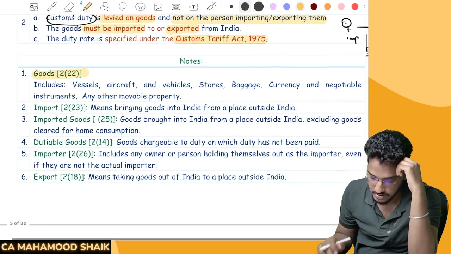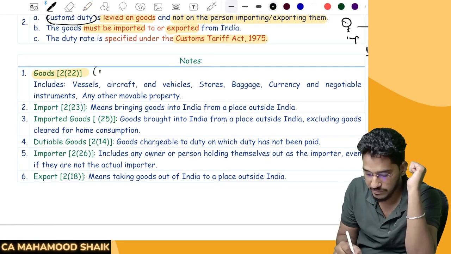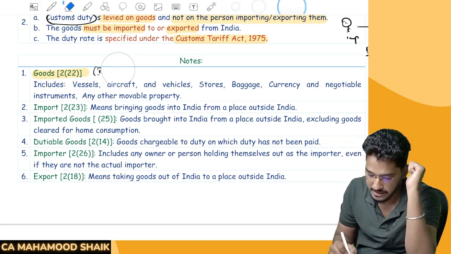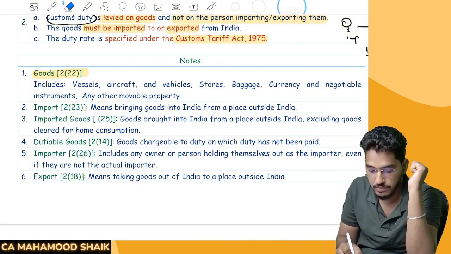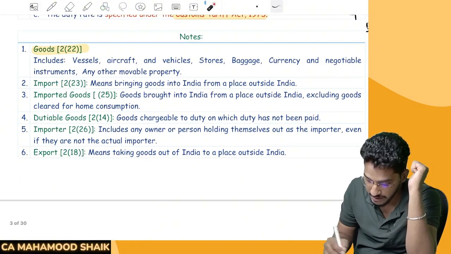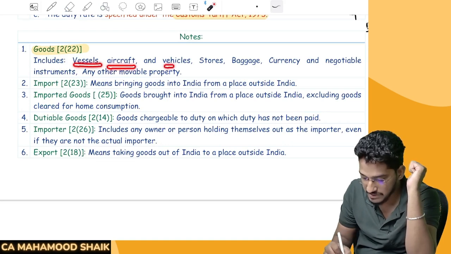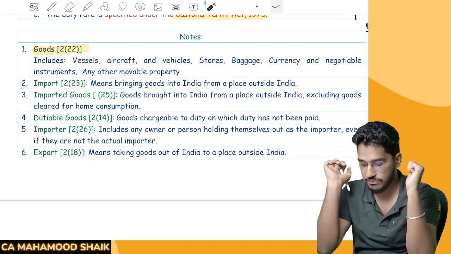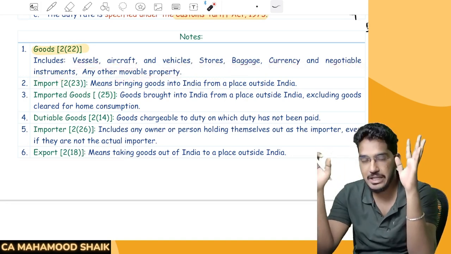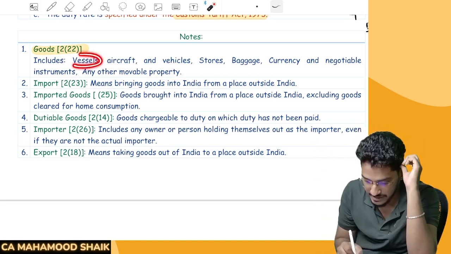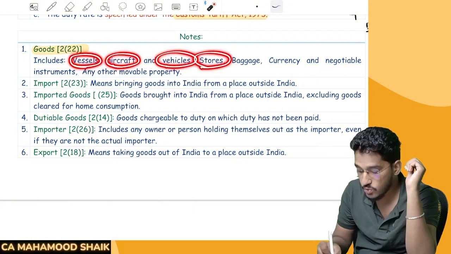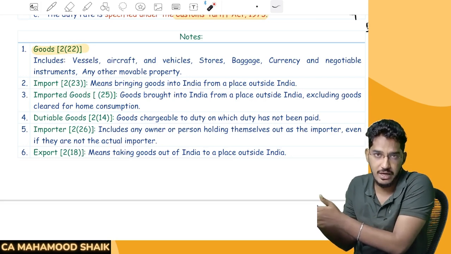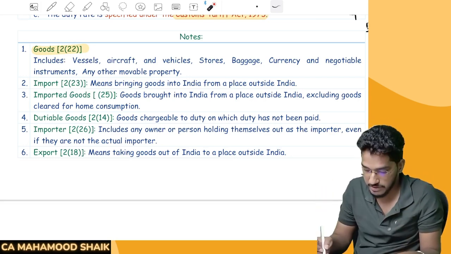Talking about goods, what is included in goods? Here they have given an inclusive definition. I have already explained in GST what is an inclusive definition and what is an exhaustive definition. But in customs, they have defined goods in an inclusive manner. It includes vessels, aircraft and vehicles, stores, baggage, currency, negotiable instruments, or any other kind of movable property. Basically any kind of movable property, which includes vessels, aircraft, vehicles, stores, and even baggage. Baggage means the luggage of the people who are traveling. All that will form part of the goods definition.